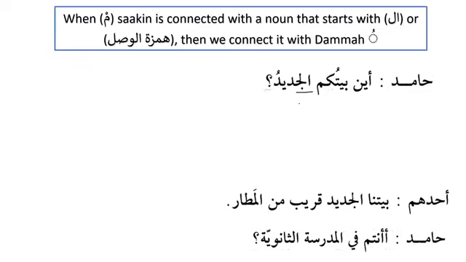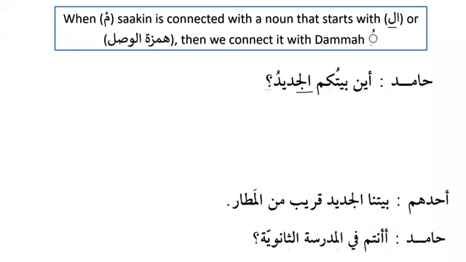Here, Hamidun, Aina baytukum al-jadidu. Now, how should I read it? Baytukum, mim, should I read it with kasra? Should I say Aina baytukum il-jadidu? I explained it in the beginning of the lesson. Excellent. So meem has a different rule. When we connect meem sakin with a noun that starts with al, or with hamzatul wasl, then we connect it with damma.